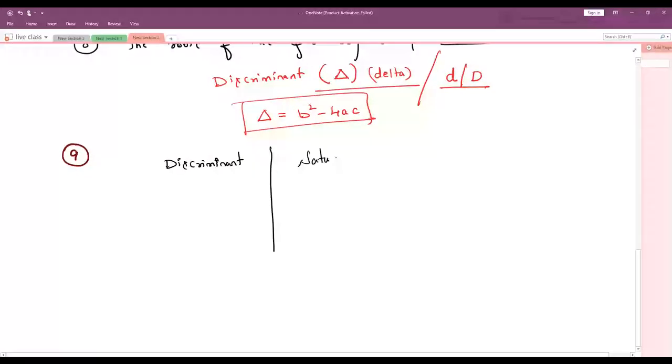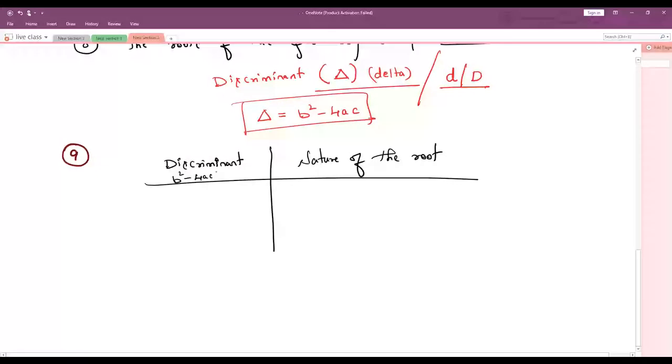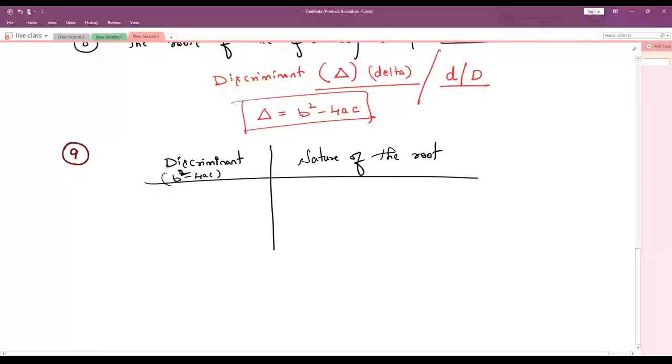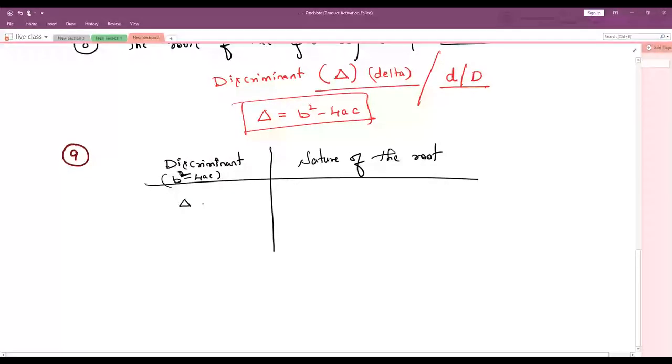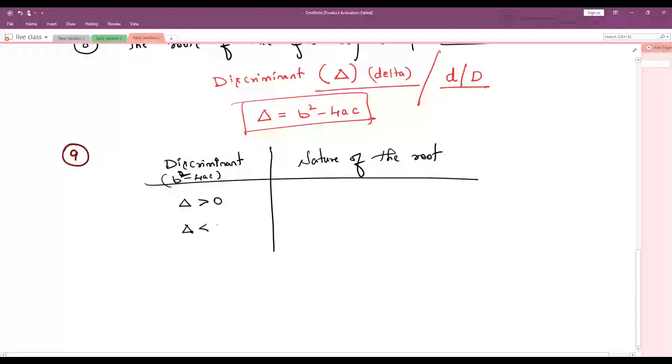We know discriminant means b square minus 4ac. B square minus 4ac is called the discriminant. If delta is greater than 0, what is the nature? If delta is less than 0, or if delta is equals to 0, what is the nature?